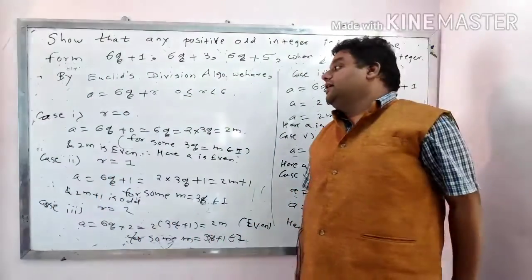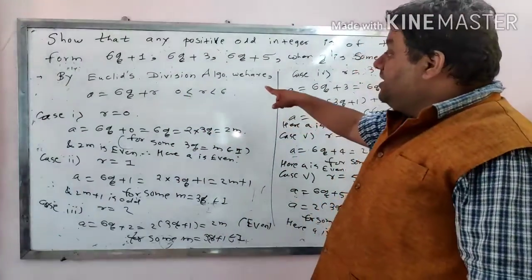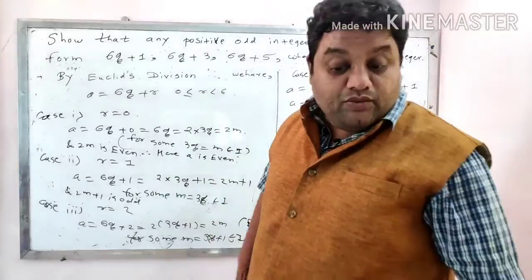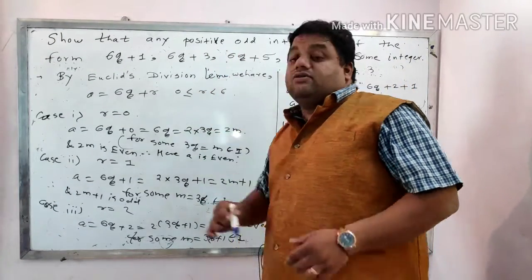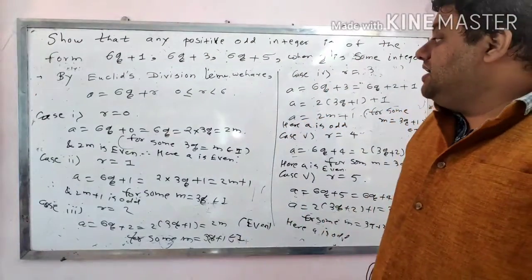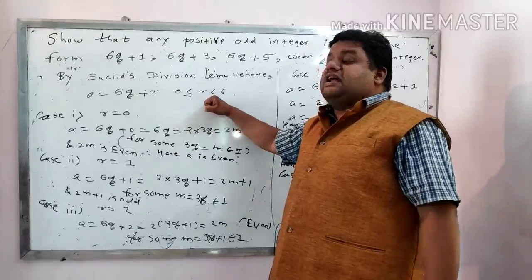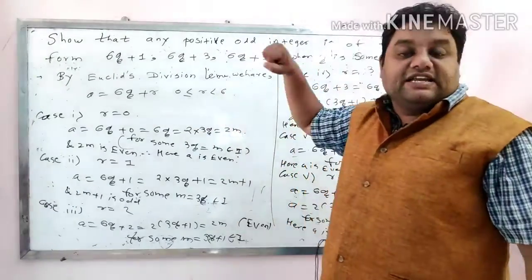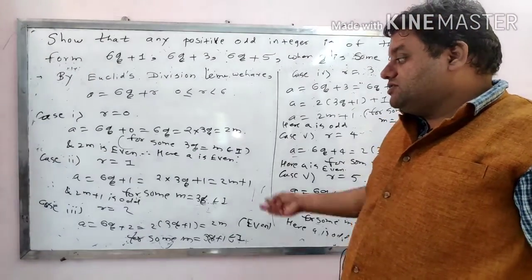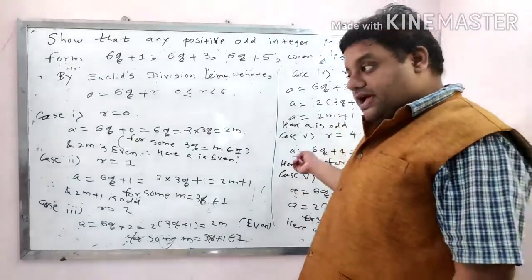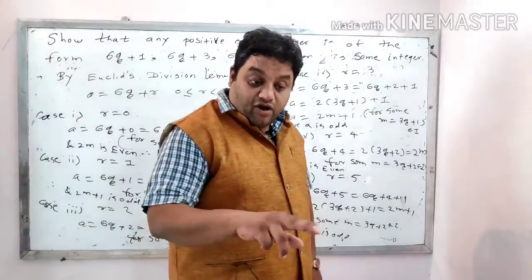How? Let us see. So if I take a equal to 6q plus r, then now I have applied Euclid division lemma. Sorry, not algorithm. We have applied Euclid division lemma for 6 as a equal to 6q plus r, where 0 is less than or equal to r, strictly less than 6. Now we will take the cases of r equal to 0, 1, 2, 3, 4, 5, and for each case we will check whether it is even or odd.